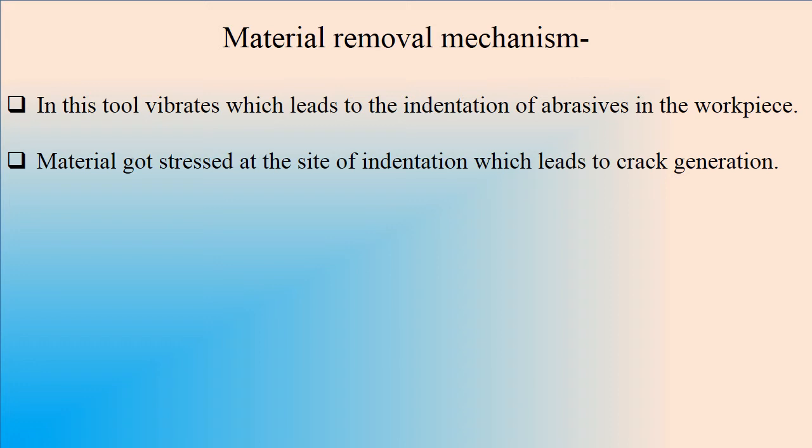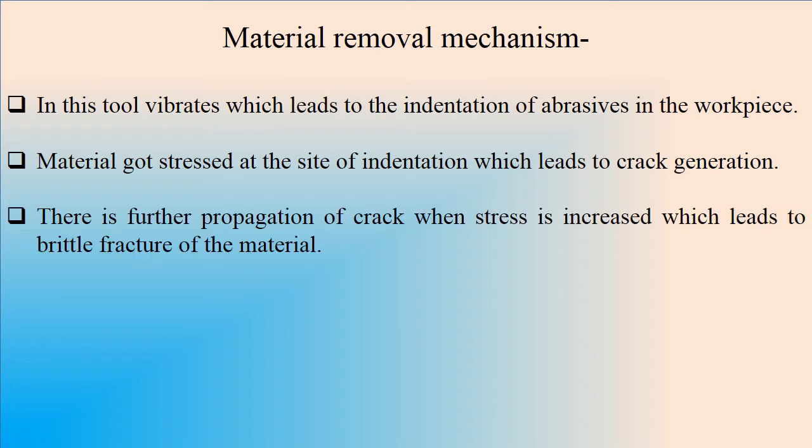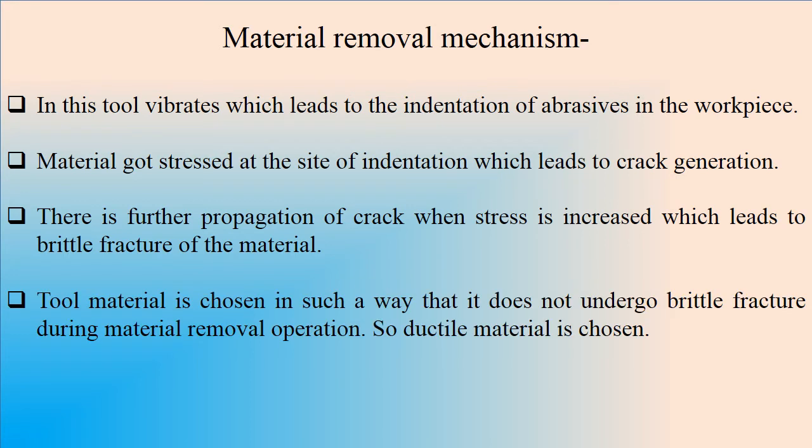Now the crack has been generated. If we further increase the amount of stress, there is propagation of the crack and ultimately there will be brittle fracture of the material. Now, why is the tool material not undergoing brittle fracture? Because this ductile material has been chosen for removing the material.